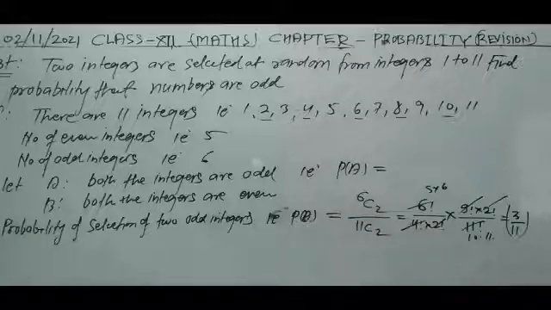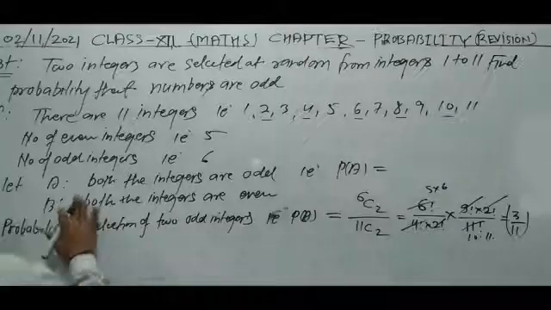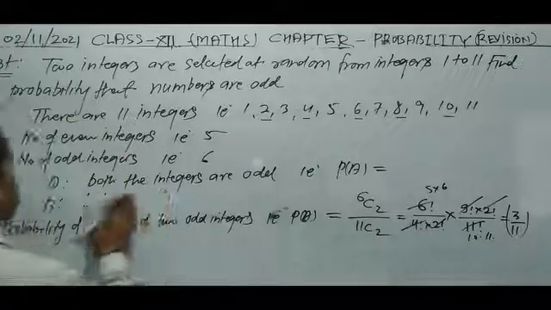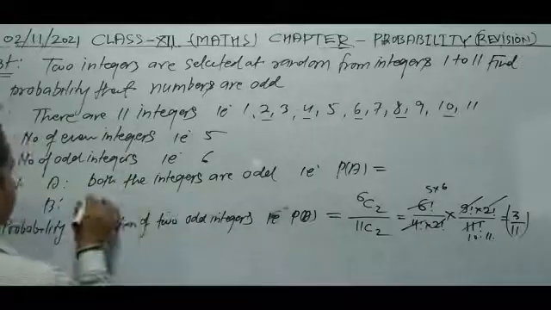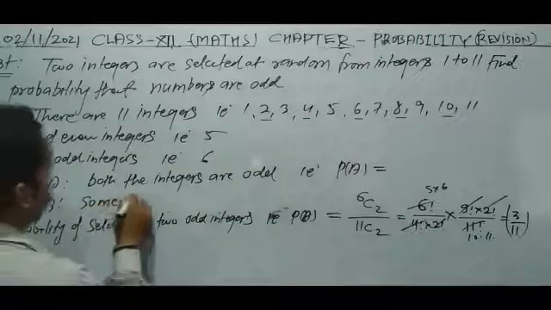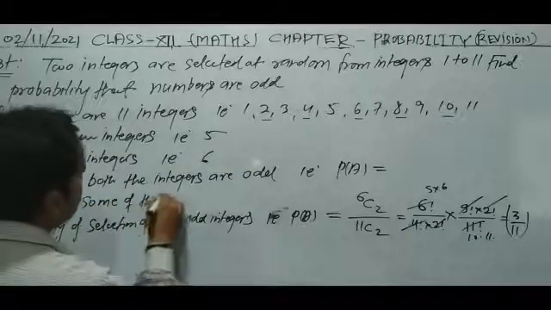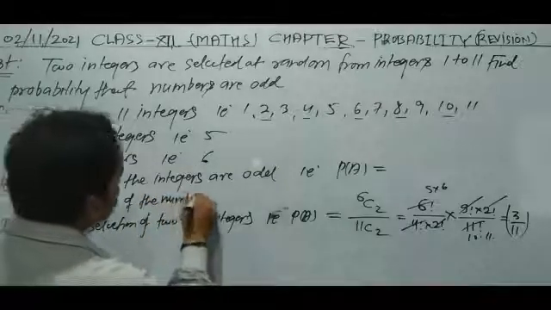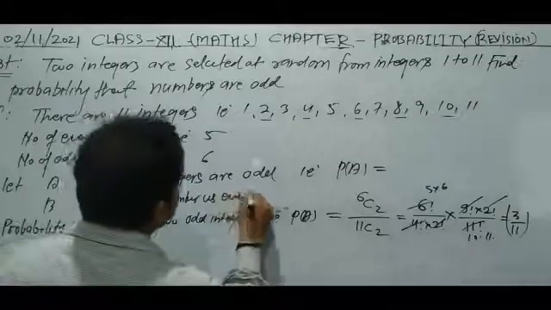B is the event that the sum of the numbers is even, not both even.